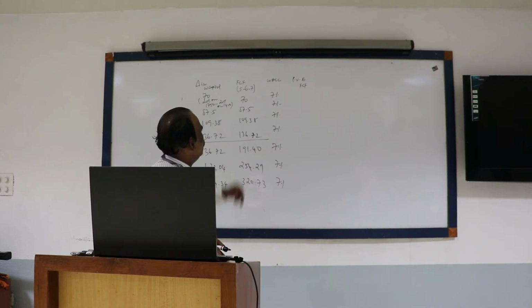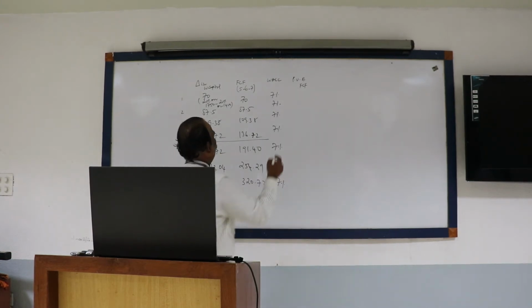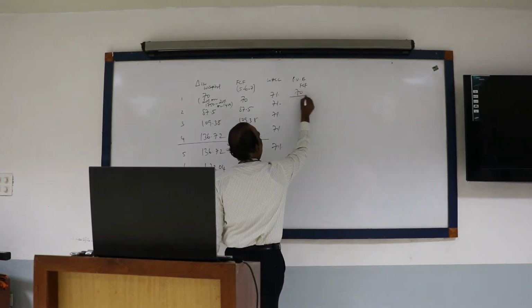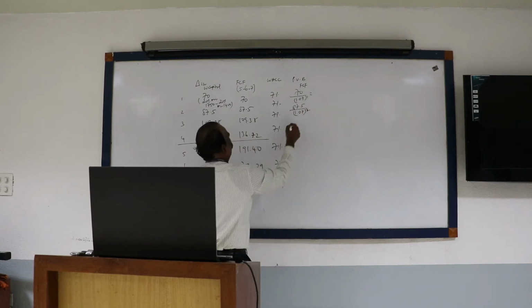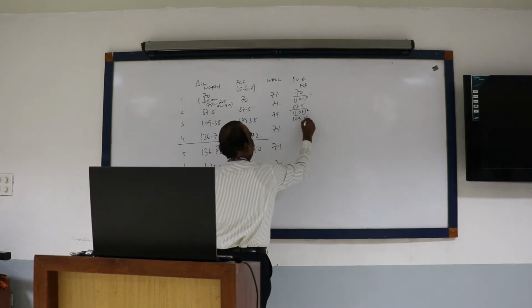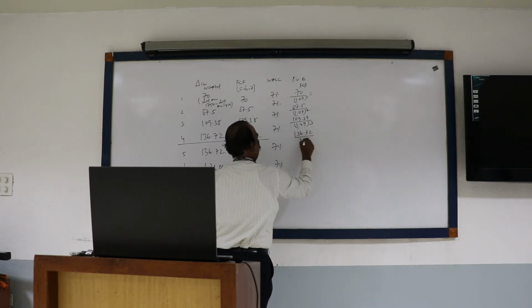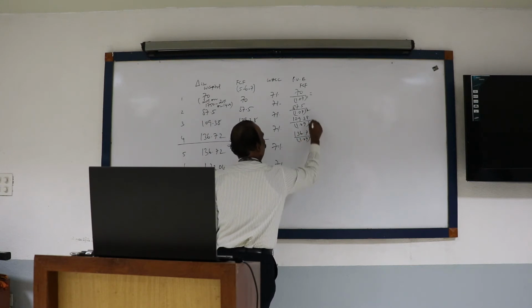Now calculate the present value of cash flow. That is 70 divided by 1.07 power 1. Then 87.5 divided by 1.07 power 2. 109.38 divided by 1.07 power 3. 136.72 divided by 1.07 power 4.